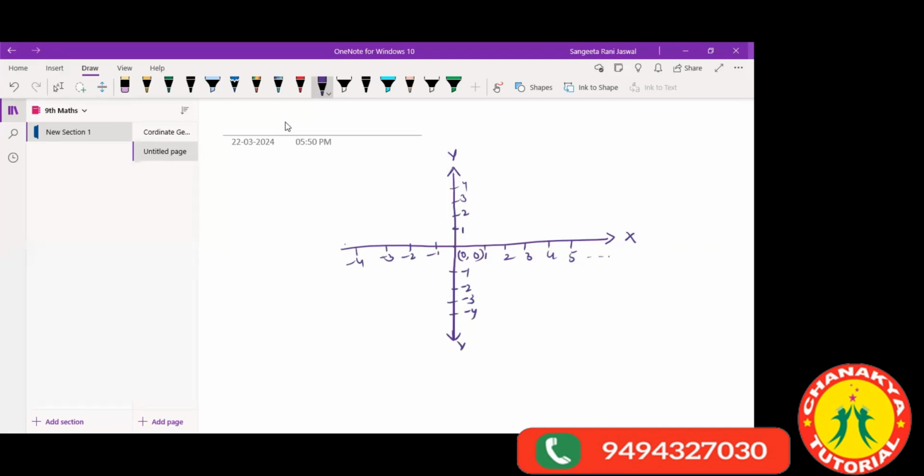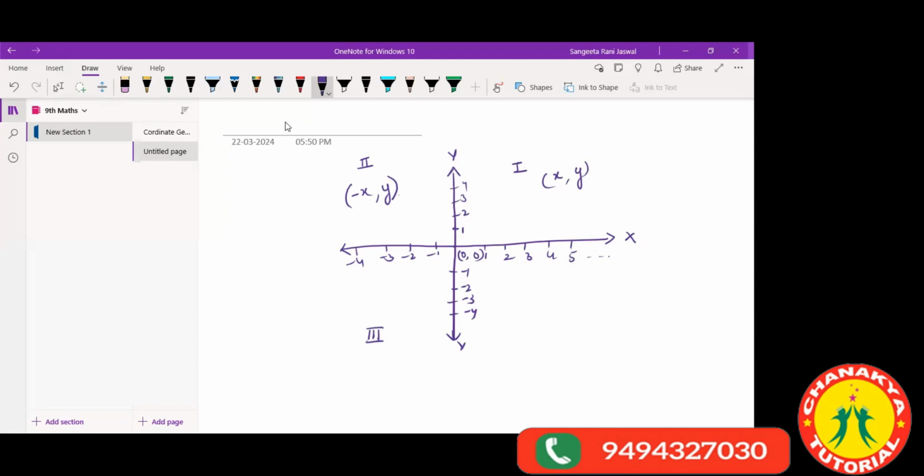Okay. अब हम नेक्स्ट चीज इसमें क्या देखने वाले हैं, that is how do we locate a point. चलो पॉइंट से पहले हम दूसरा देखते हैं कि first, in this first quadrant we have our x-axis as positive, and y also positive. In our second quadrant, we have our x-axis as negative and our y-axis as positive. Yes? Yes, understanding? Yes, ma'am.